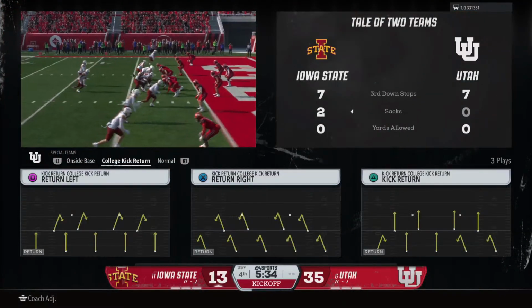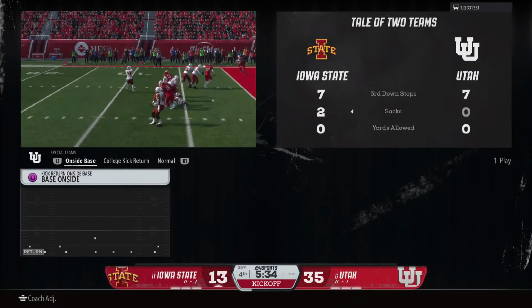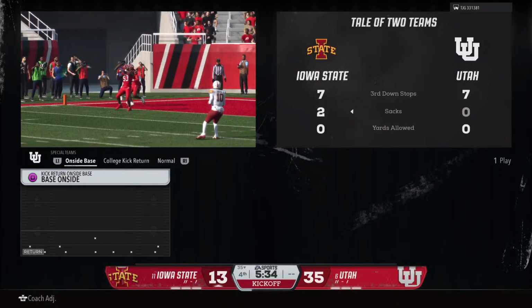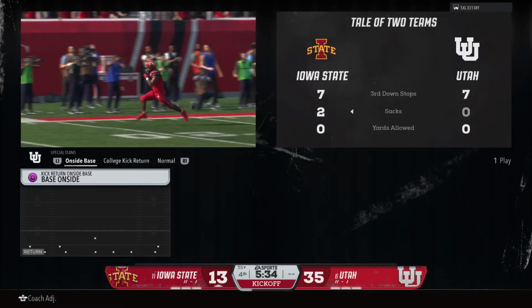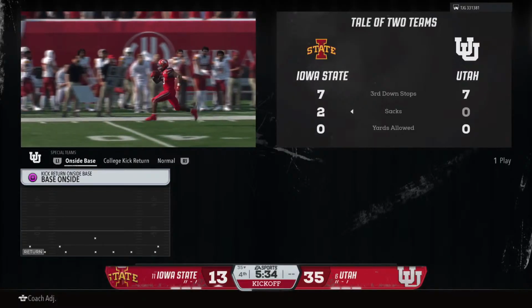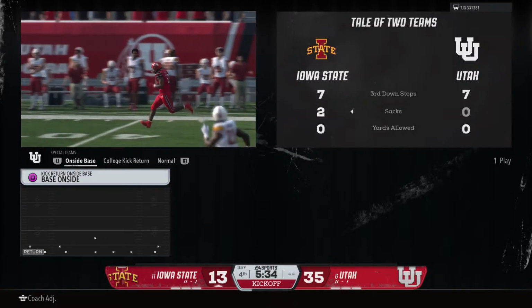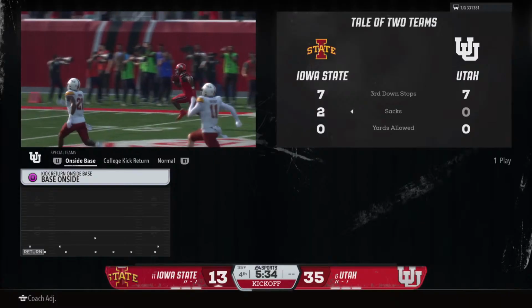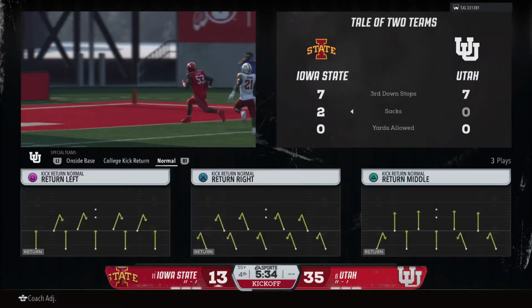Well, Chris, that's something you're not going to see very often. And a lot of people may not know the rule here. But this is a blocked PAT and a live ball. The offense does a great job of picking it up. And somehow they get 2 points in avoiding disaster.